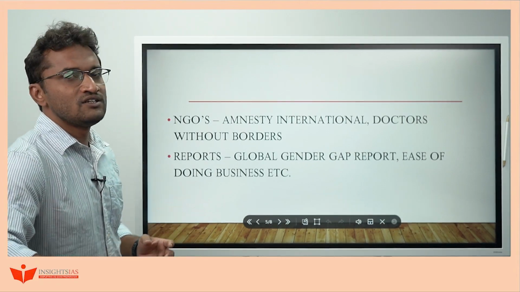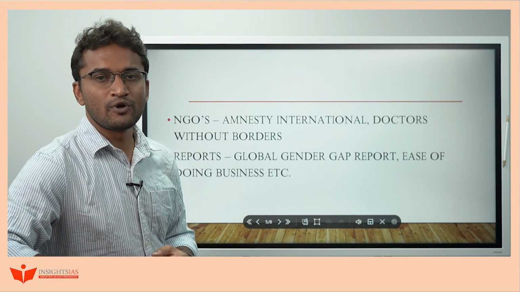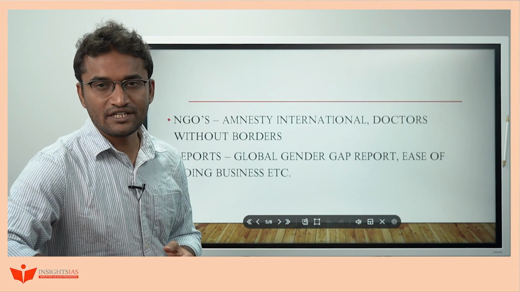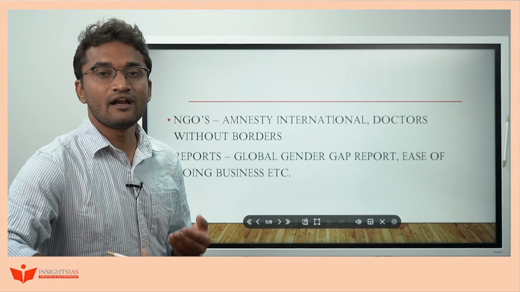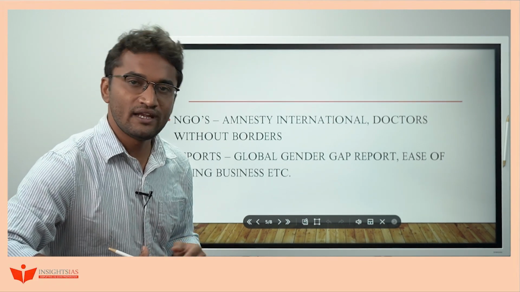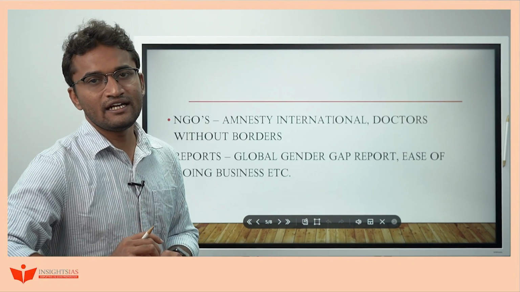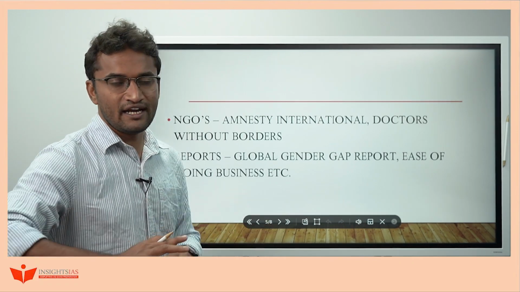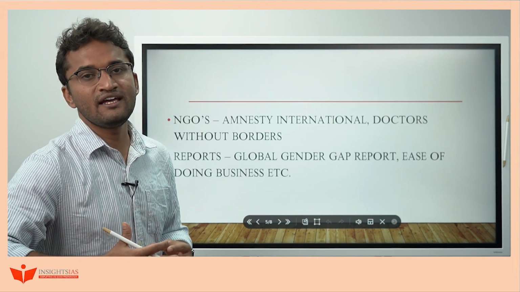And along with that, in international organizations itself, we usually get questions on reports. Especially the organizations like the World Economic Forum, World Bank, International Monetary Fund, and certain reports published by the UN itself. Try to go through those reports and identify certain sub-indicators of very important indices. For example, the ease of doing business index, which is published by the World Bank.